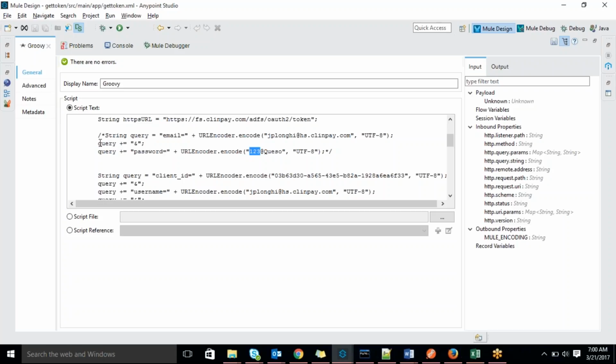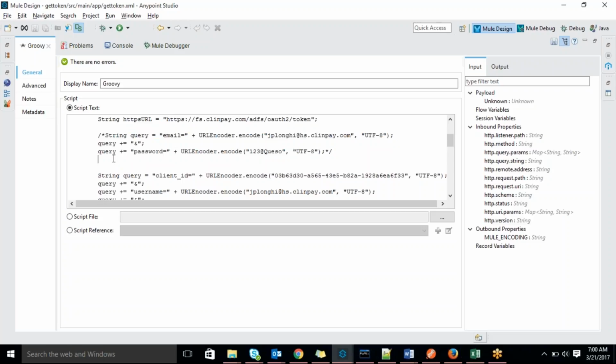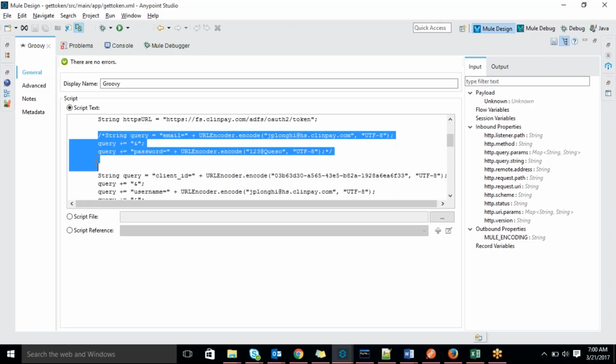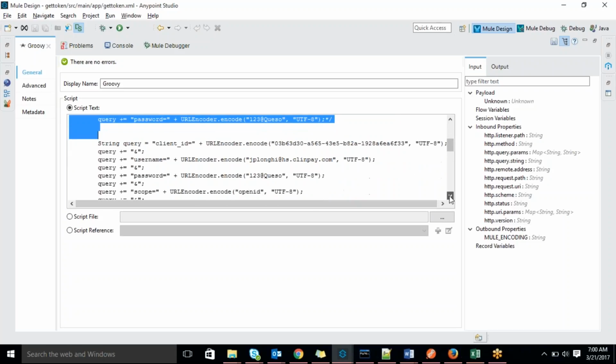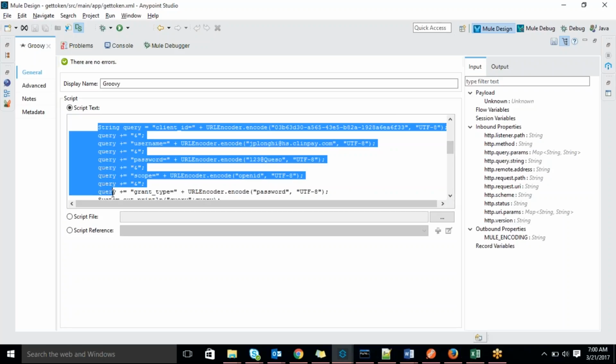Both things I encoded. If you want to get any token, any authentication kind of thing, you have to pass some user ID and password, right? Same thing I was passing here with the encoded data, in UTF-8 format. These are all inputs for getting the token.